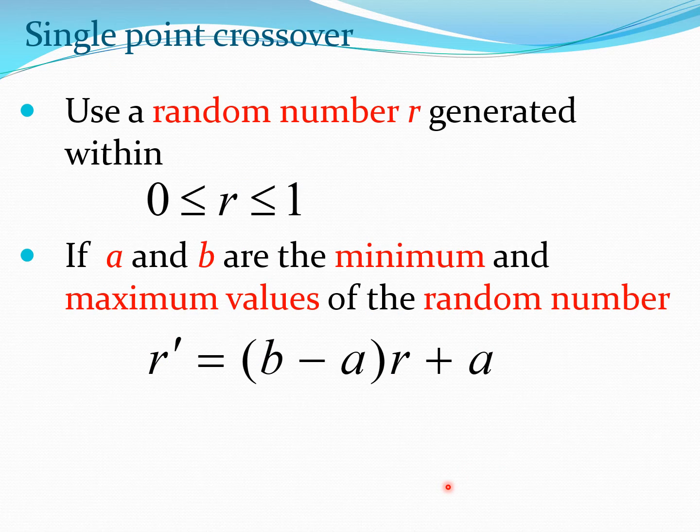So let's start with a random number generated within the domain 0 to 1. Now let us say A and B are the minimum and maximum value of this random number. Then R dash, the random number between A and B, would be (B minus A) R plus A. So here, if you plug R is 0, you get A, and if you plug R is 1, then you get B.